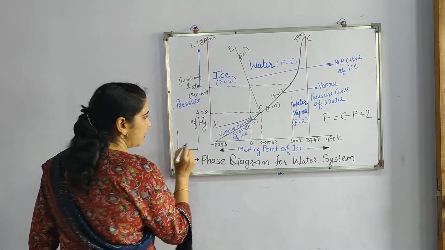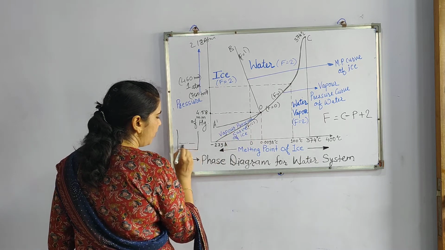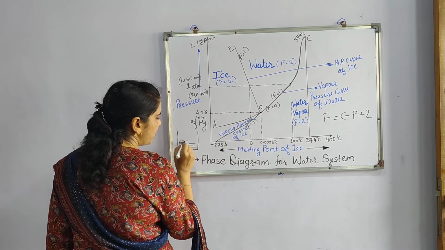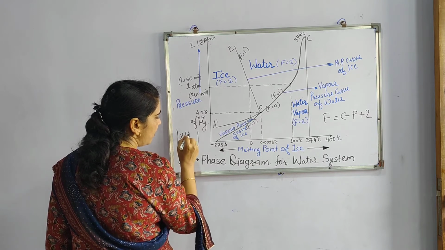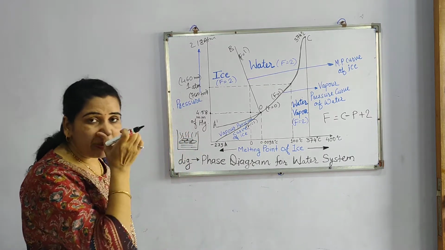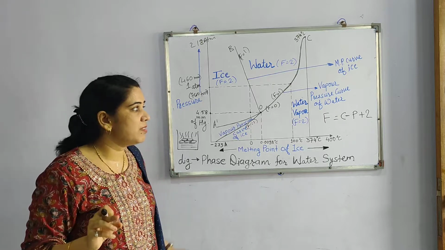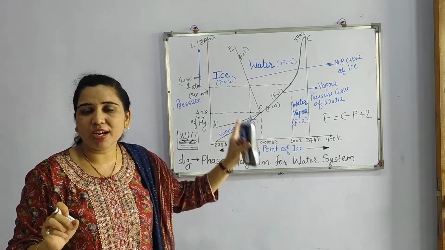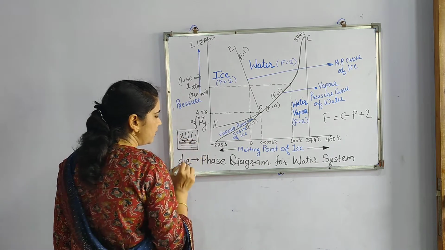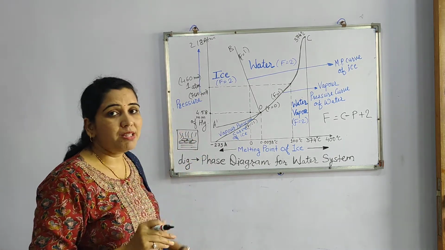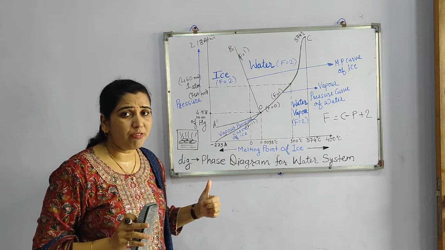Now just consider that at this temperature there will be liquid water, there will be some solid, that is ice cubes, and vapors are also found, because all the three states can be seen only at this particular temperature, pressure and concentration. Now when this system is there, all three phases are there. Means these are the phases.